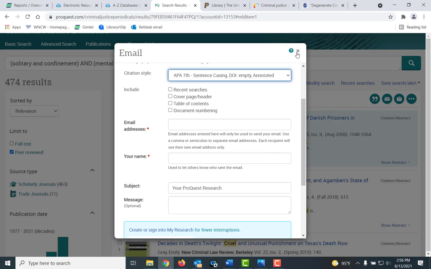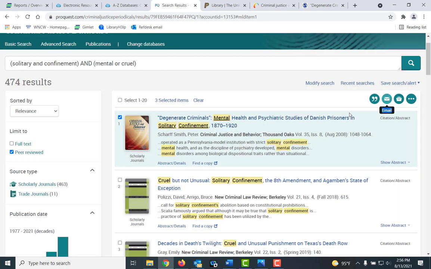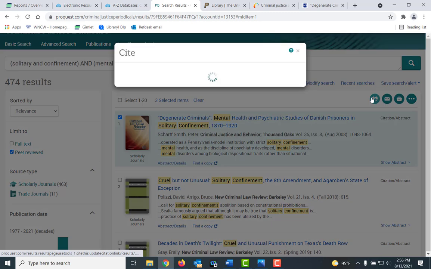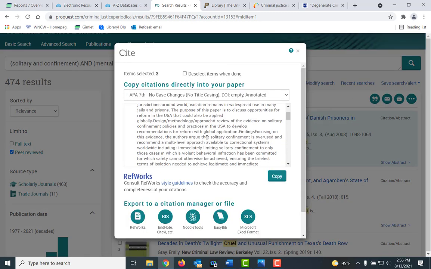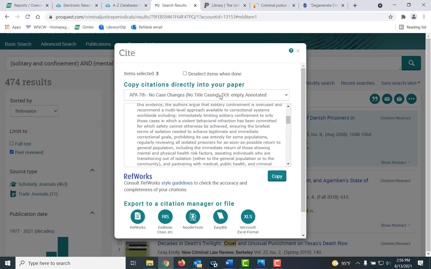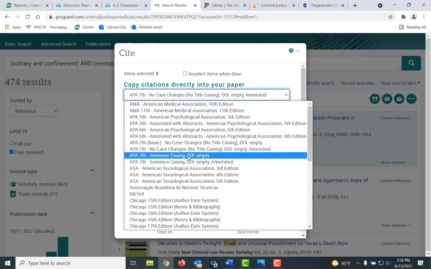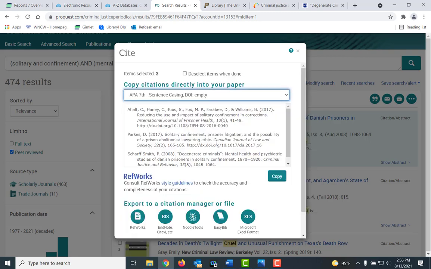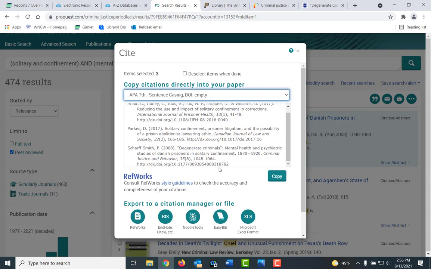The great thing about using the ProQuest family of databases, let me X out of here, is if I click here where it says Cite, let me switch this. I think it's supposed to be sentence casing. Here's the sentence casing. This is more like it should be. Notice it will put my articles in alphabetic order. It will send them like this. I could copy it and paste it into my Word document or whatever.